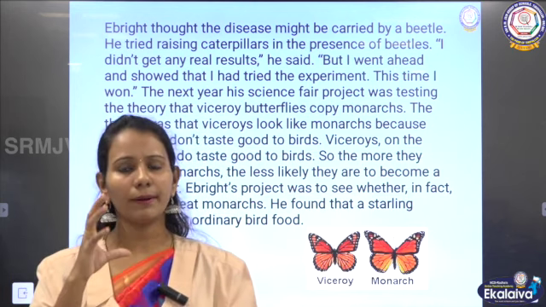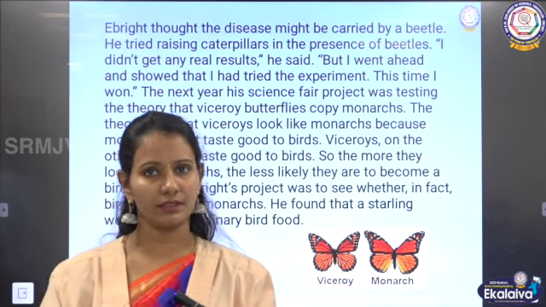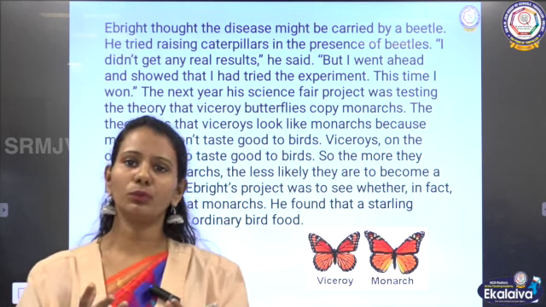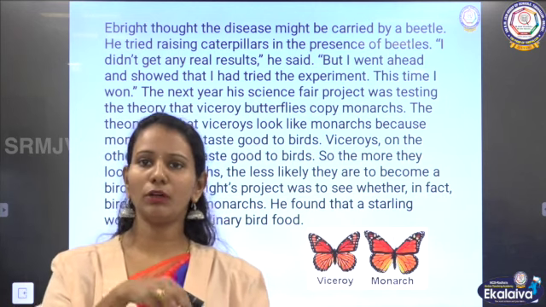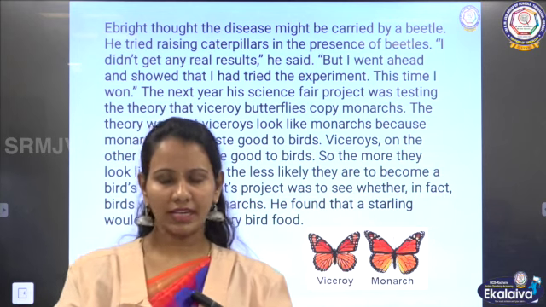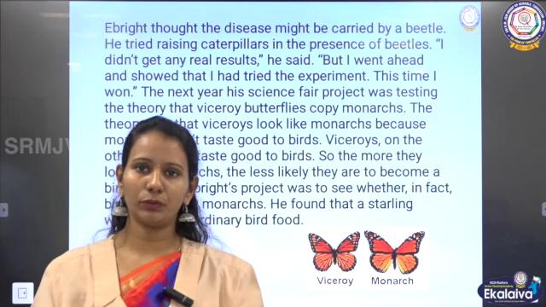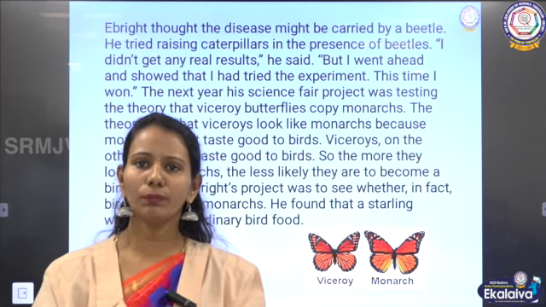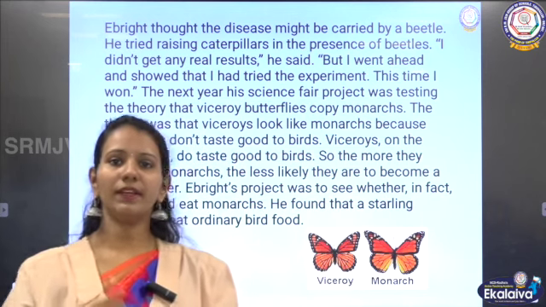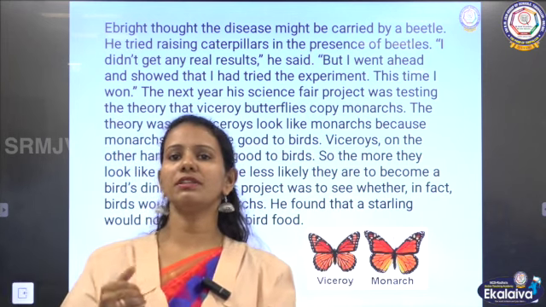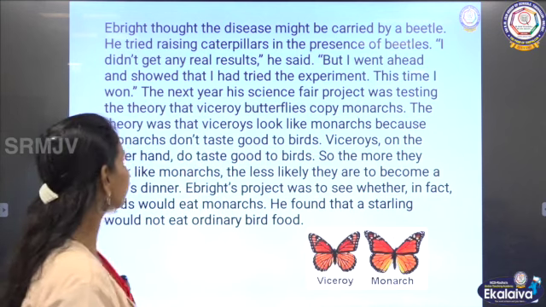So, this boy took a postulation that the beetles were responsible for the viral disease. So, what he did, he grew the caterpillars of the monarch butterflies in the presence of beetles. Along with the beetles, he also raised the caterpillars, but even though he didn't get any real results, okay, what he did, he went and he showed people that he had tried, okay, this method had been tried, that beetles were not actually responsible for the death or the viral disease in the caterpillars.